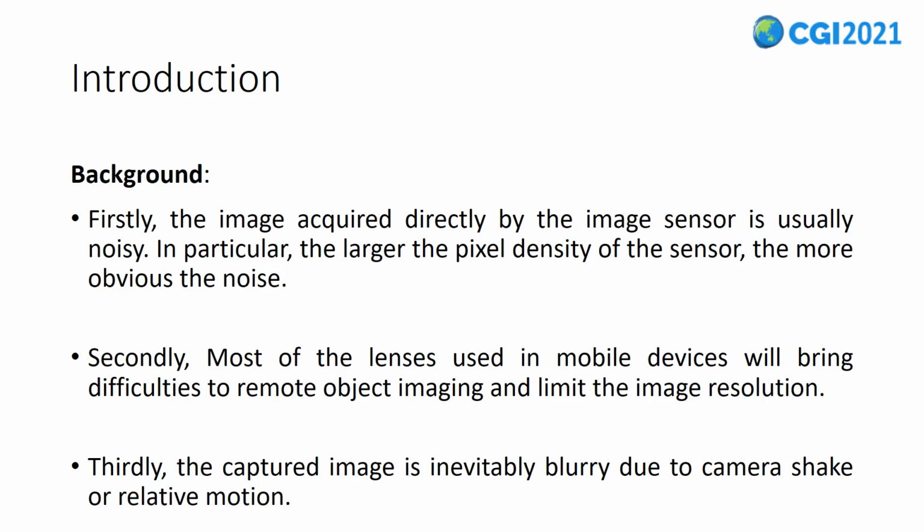Firstly, the image acquired directly by the image sensor is usually noisy. In particular, the larger the pixel density of the sensor, the more obvious the noise. Secondly, most of the lenses used in mobile devices are fixed lenses with short focal length, which not only brings difficulties to remote object imaging but also limits the resolution of the image. Thirdly, the captured image is inevitably blurry due to camera shake or relative motion between the object and the camera.